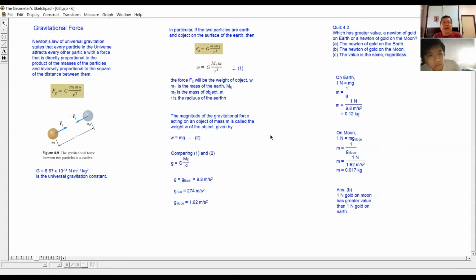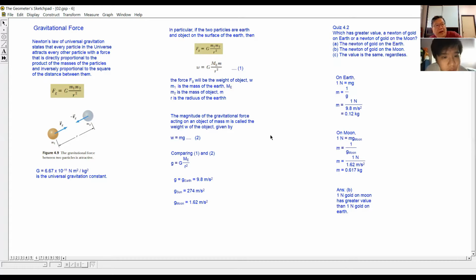But in general, this gravitational force exists between any two objects or any two particles, even right down to the molecular or atomic level. So let's say two atoms or two molecules, they are very close together, they have gravitational attraction between them. It exists not only between the earth and our body. Between the earth and our body is one particular type of gravitational force.